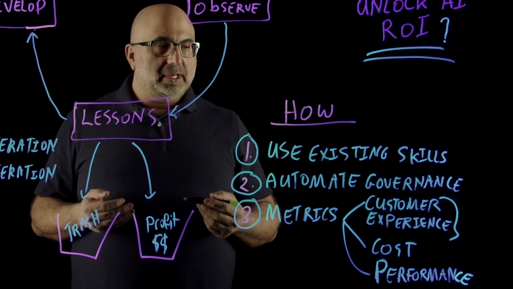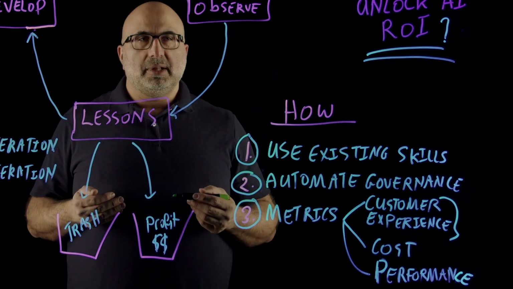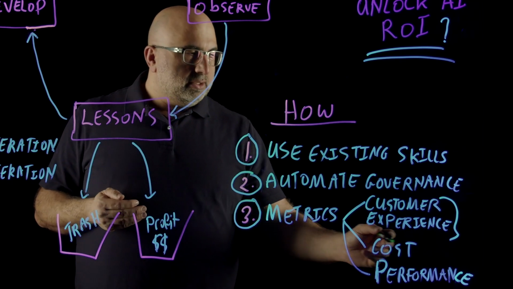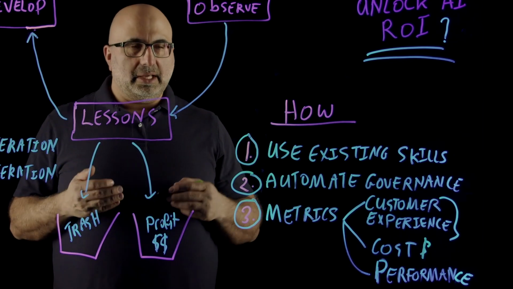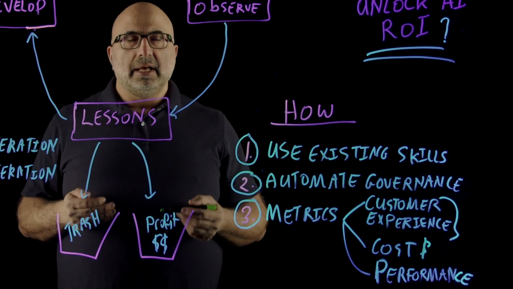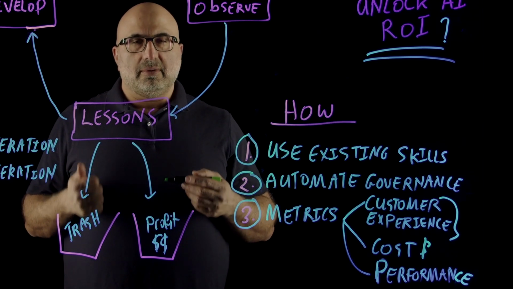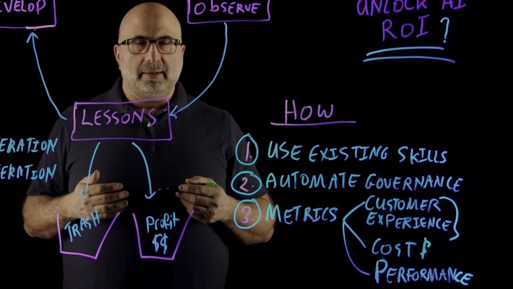The second thing we need to make sure we do is that we're delivering this AI capability at a cost that makes sense. And so we must calculate and know what is the cost of the features that we've released. And lastly, we need to know the performance so that we can figure out, are we doing the right things? Are we doing them economically? And are we doing them in a performant manner?